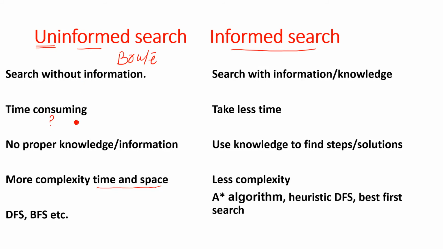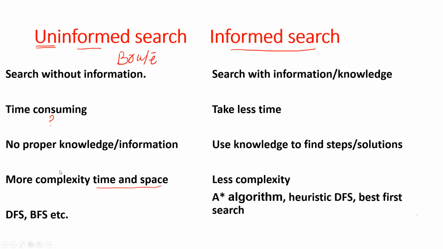Now I will explain this part with the help of an example, then we will move to the informed search. So quickly I will read. In informed search, the name indicates we have information, it takes less time, we use knowledge or guidance to find the solution, less complexity, and A star algorithm, heuristic DFS, best first search are the examples.